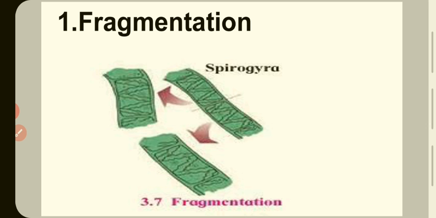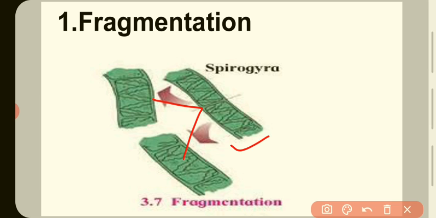The body of the parent organism breaks up into many fragments. Each fragment lives independently. This main Spirogyra divides into these two fragments and each fragment lives independently. Spirogyra undergoes fragmentation in favorable conditions.